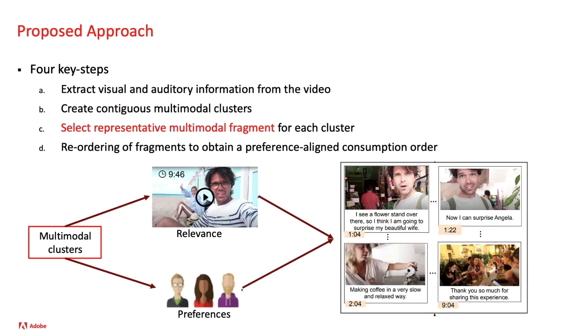Accordingly, the next part is focused on selecting a representative multimodal fragment for each cluster. This is where we bring in the preference of the viewer into account. Using state-of-the-art representation learning approaches, we find the sentences and images that represent that cluster while highlighting aspects that viewers are most interested in.